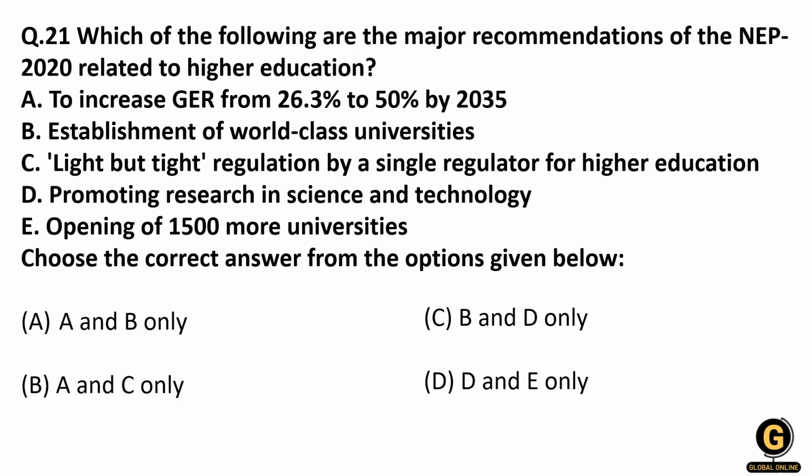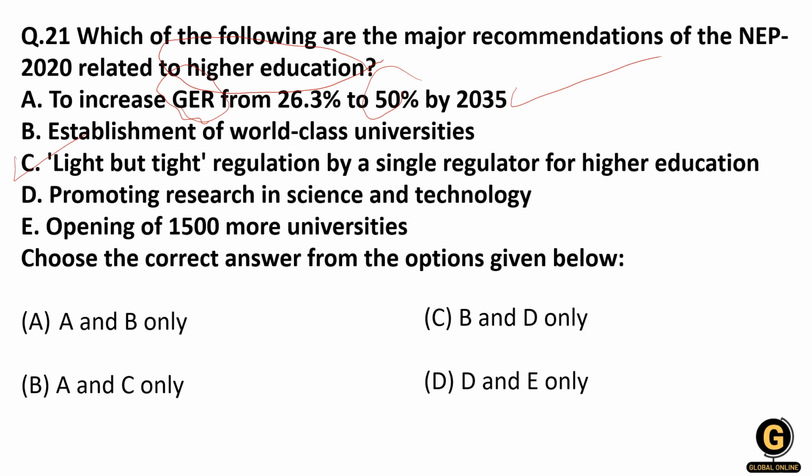So you have to remember these three functions. So which of the following are the major recommendations of NEP 2020 regarding higher education? Remember, this is about higher education. So the committee was formed under the chairmanship of Kasturirangan sir, and they submitted a report, and in NEP 2020 they have a target of increasing the gross enrollment ratio GER to 50% by 2035.